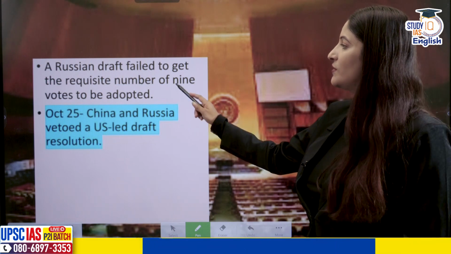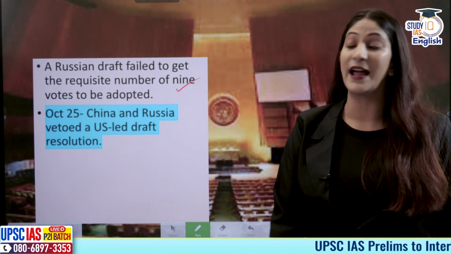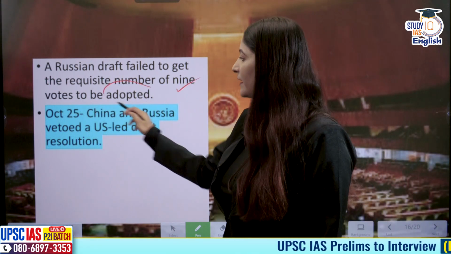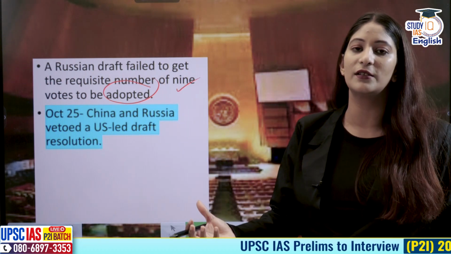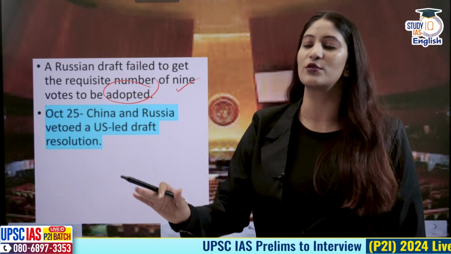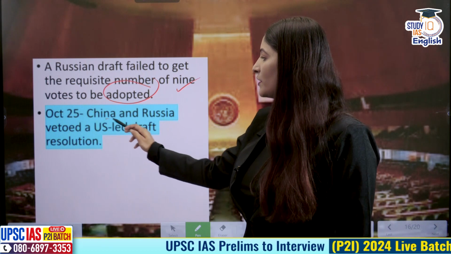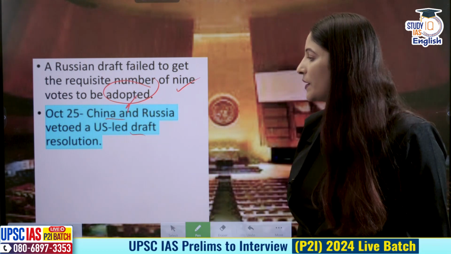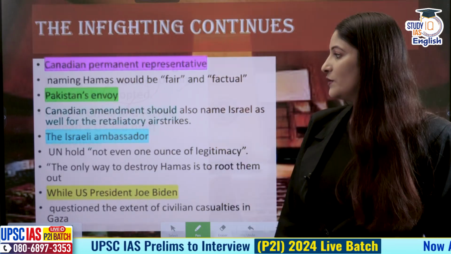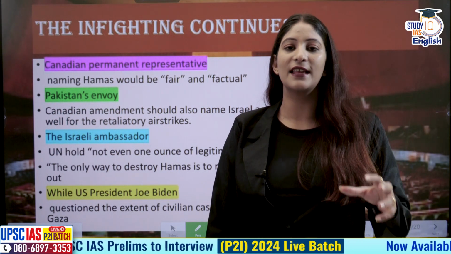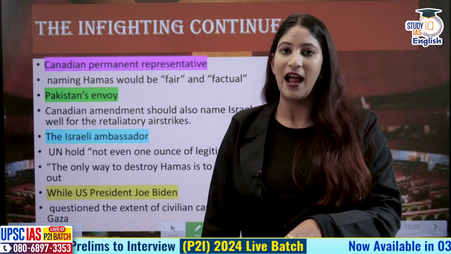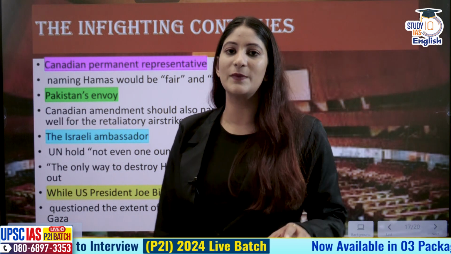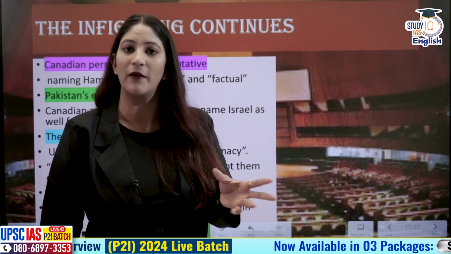A Russian draft failed to get the requisite number of 9 votes to be adopted. A second resolution was also drafted and put on the table, but that also failed. October 25th was when China and Russia vetoed a US-led draft resolution. So you see, every country has had their own agendas, and UNSC has become just a battleground for power play.